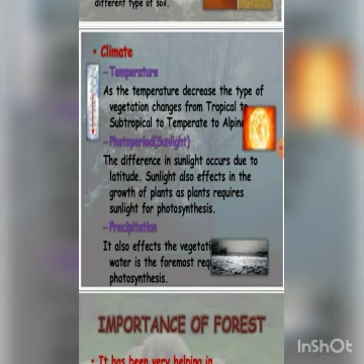Then photoperiod, or we can say the sunlight. The difference in the sunlight occurs due to latitude. As you know, India lies in tropical climate region, as well as the northern part of India also lies in subtropical climate region. So, sunlight also affects the growth of plants, as plants require sunlight for photosynthesis.